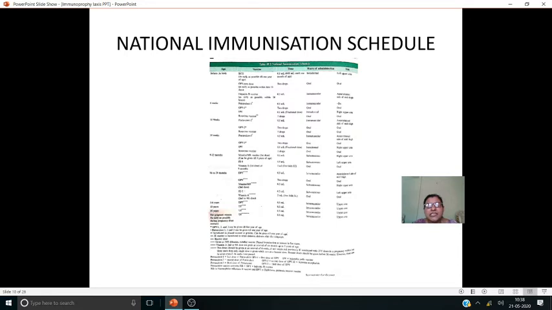Next, this injectable polio vaccine. We have to take only 0.1 ml injectable polio vaccine, and it has to be given intradermally. The place is the right upper arm. And at the same time, oral polio vaccine booster dose also we have to give.